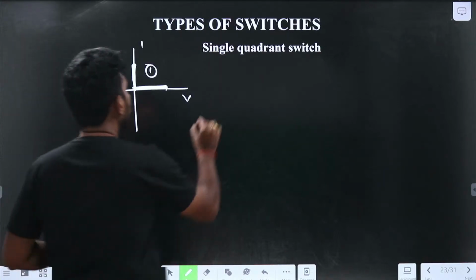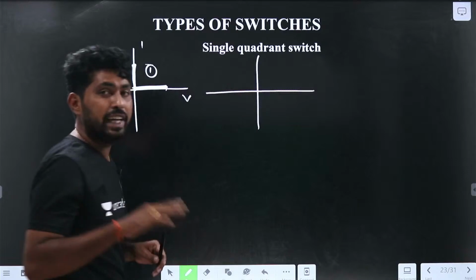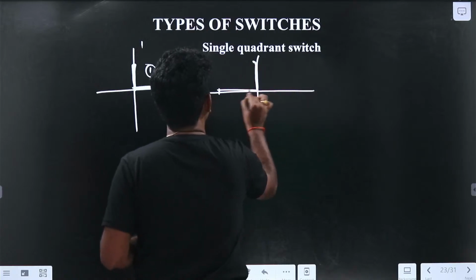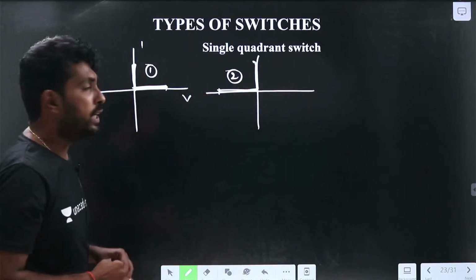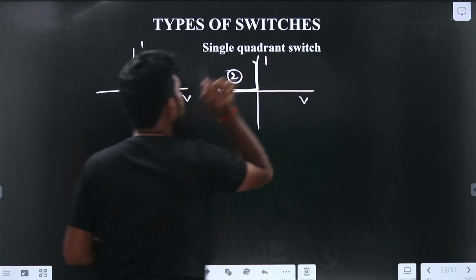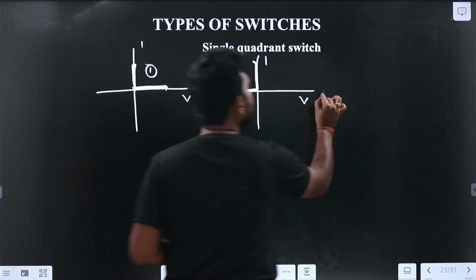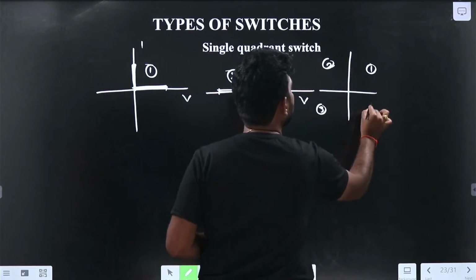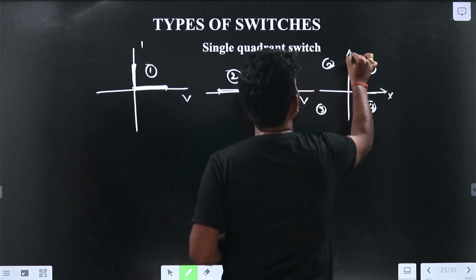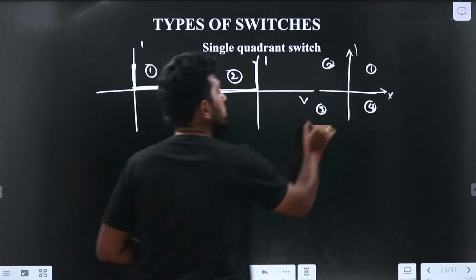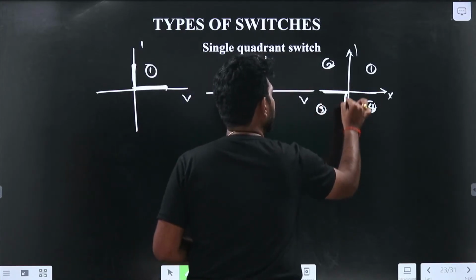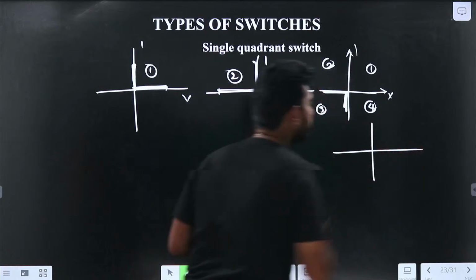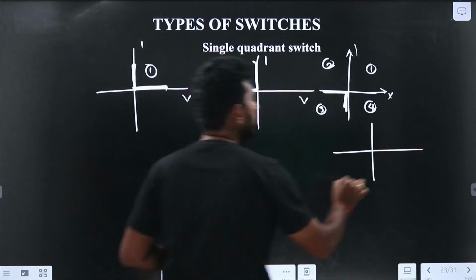What is the next possibility? It can operate in the second quadrant. The second quadrant will be like this. Here the voltage and current will be like this. The next possibility will be the third quadrant. In the third quadrant, the voltage is negative, and the current is also negative. What is the next possibility of the single quadrant operation? It will be the fourth quadrant.